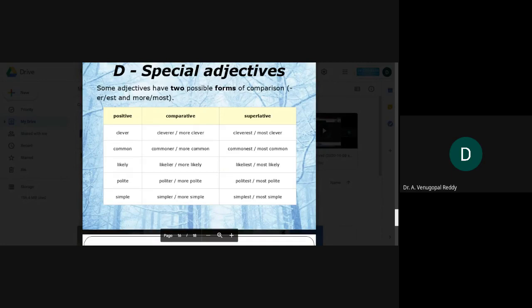Common, positive form. Commoner is comparative. More common is also comparative. Commonest is superlative. Most common is also superlative. Like that, likely, likelier, more likely, likeliest, most likely. So these are some special adjectives which have two possible forms of comparison as well as superlative.